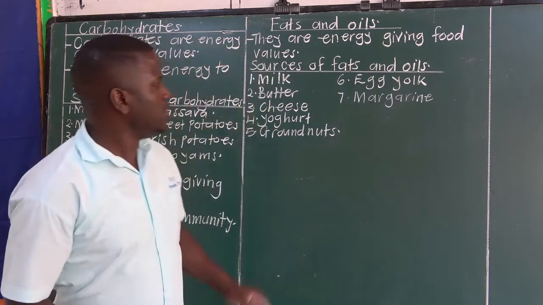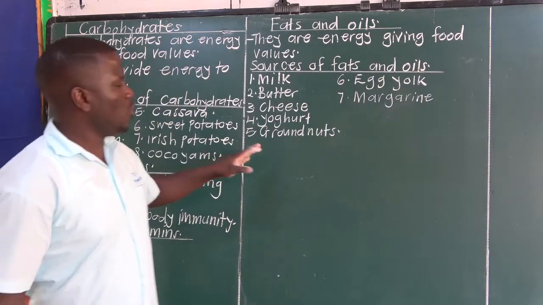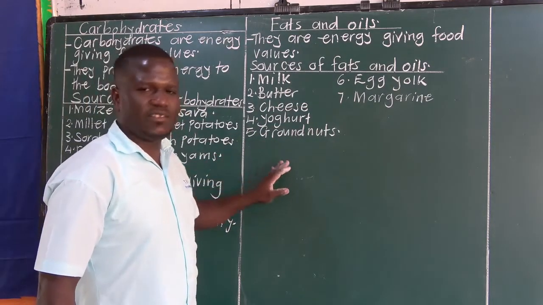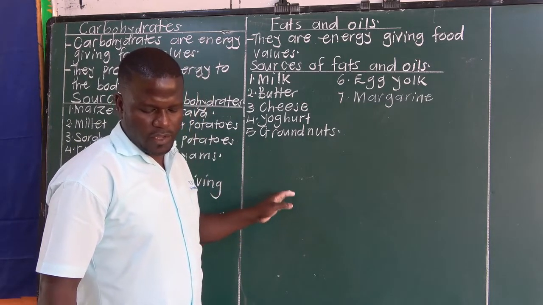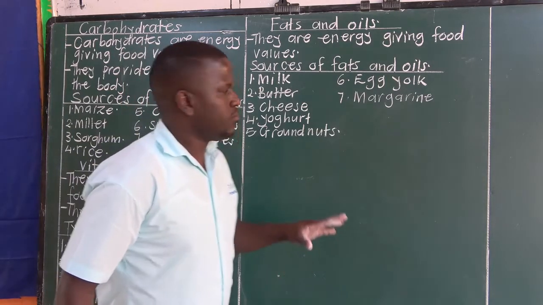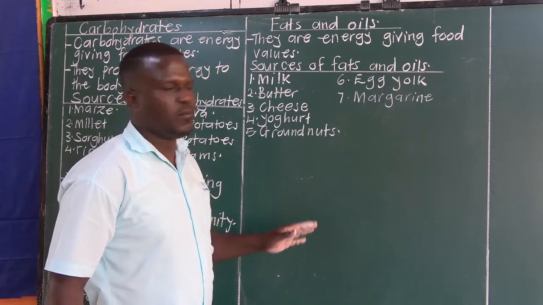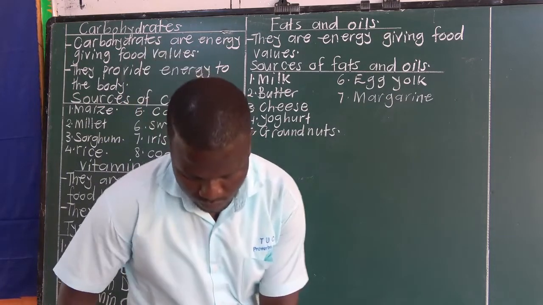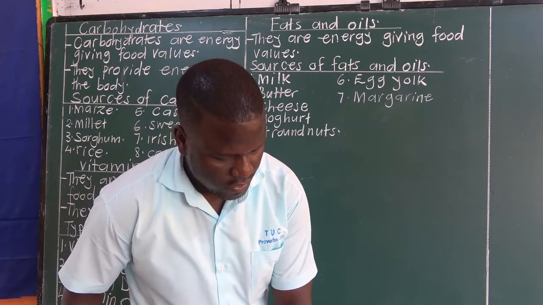And there's a difference between fats and oils. Fats are in solid form, while oils are in liquid form at room temperature. That's the difference between fats and oils.